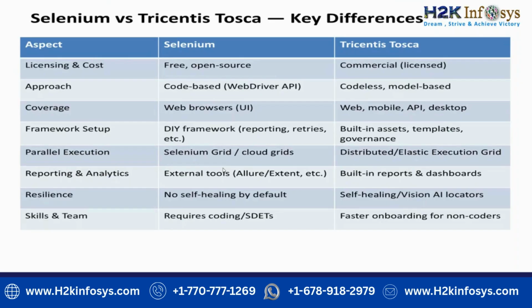In Selenium we can do parallel execution using Selenium Grid, and in Tosca we can also do parallel execution using DEX, which is called distributed execution. Nowadays there is also a new feature called the elastic execution grid. We will discuss how to do parallel execution in the class itself. In Selenium, we have to add external tools like Allure Report and Extent Reports, but in Tosca we have built-in reports and dashboards.